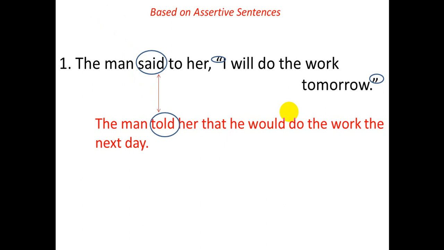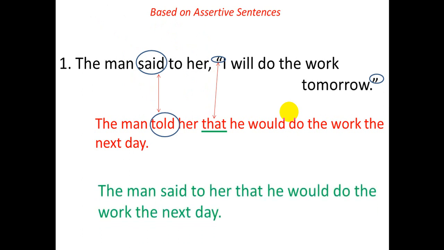It is replaced by the conjunction that. And the direct one can be made indirect in another way: the man said to her that he would do the work the next day. Where lies the difference? The difference is the reporting verb is kept unchanged.